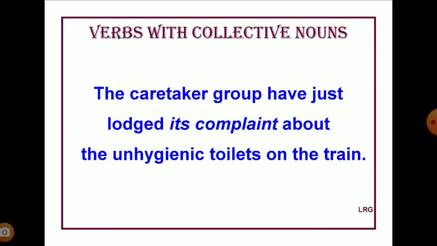One more sentence. The caretaker group have just lodged its complaint about the unhygienic toilets on the train. Look at the italicized phrase, its complaint. That means the group is regarded as a single entity, not as a many member group. The reference is not to the members in the group, but to the group as a whole. The caretaker group has just lodged its complaint about the unhygienic toilets on the train.